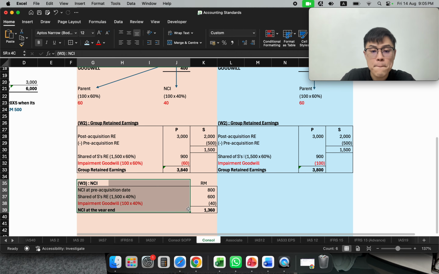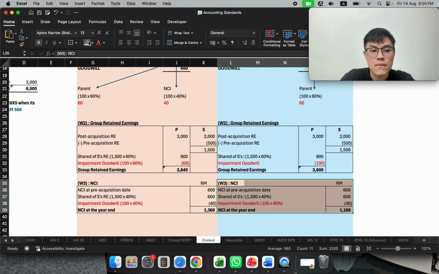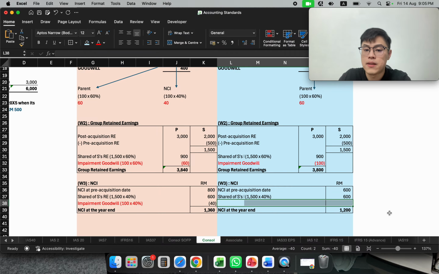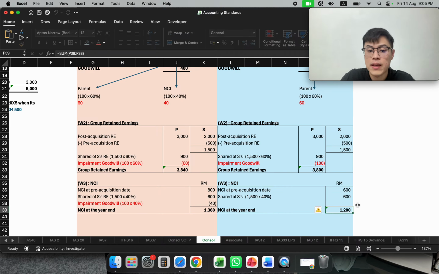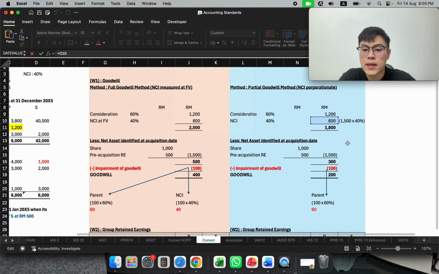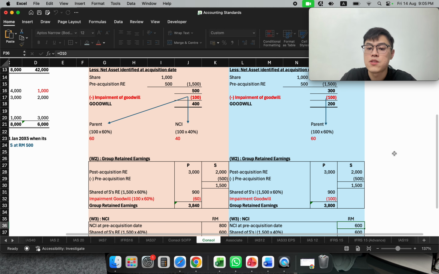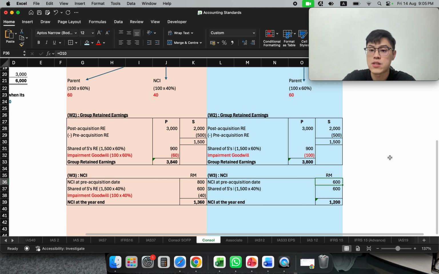And your NCI, no need to absorb impairment. So your NCI will be carried at 1,002. And there will be a share of 40%. Okay, NCI will be carried at 600. So that will be lower in fair valuation, because this one is based on net asset value. This one based on market value will be higher. So ultimately, their value will still be higher in this case.